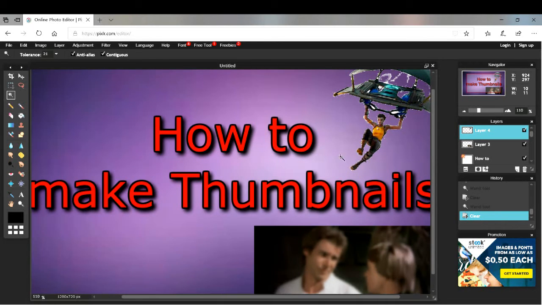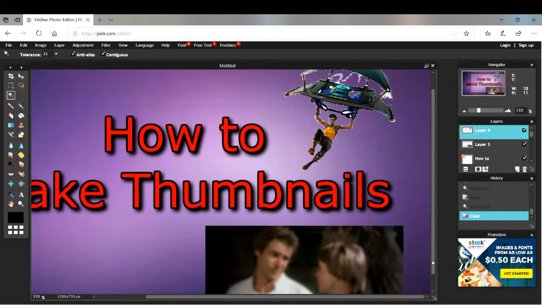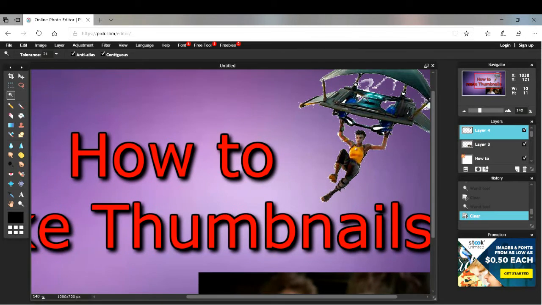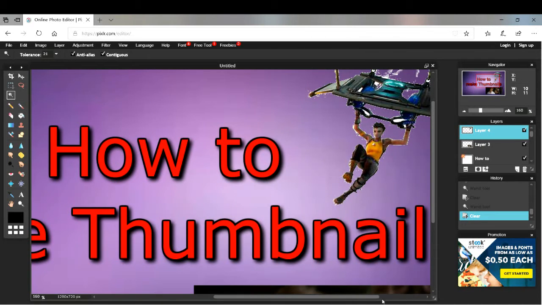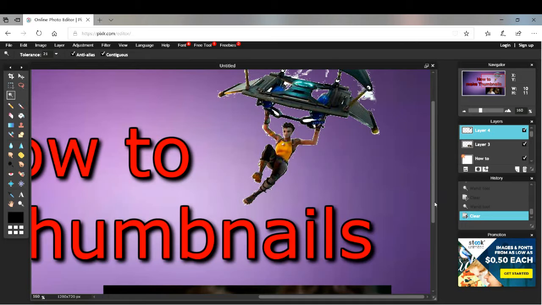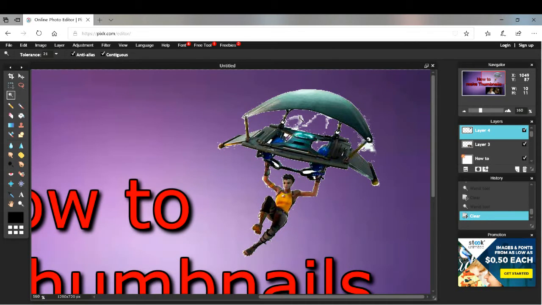Now you can always zoom in with pixel, but you always have to use these bar things, so it's kind of difficult to move by yourself. It will get a bit laggier once you zoom in more, but you should be fine. Now, the tool that I always use is this other tool called the marquee tool. You make squares, delete, and it just deletes everything in an area. It's pretty neat. It may cut off a little bit of your picture, but that's fine.